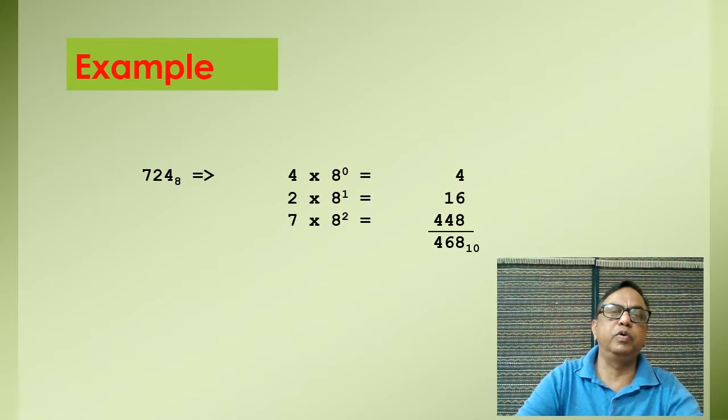So this 4 is multiplied by 8 to the power 0, 2 is multiplied by 8 to the power 1 and 7 is multiplied by 8 to the power 2. It means each digit of octal number is multiplied by the corresponding positional weight, and when we add them we get the result. It means 724 of octal is equal to 468 of decimal number.